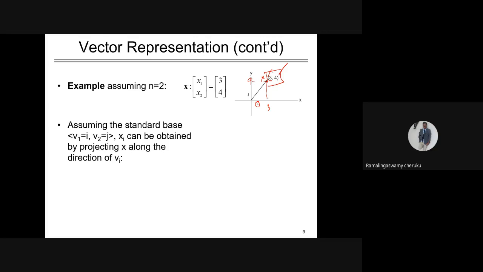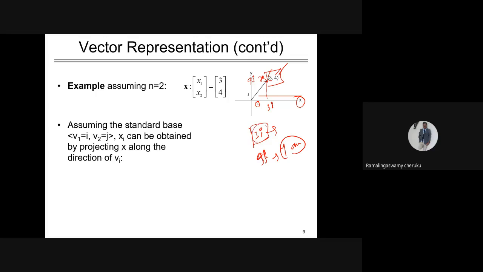So basically, these 3 and 4 represent the projections. What is the projection of the particular x on the x axis? It is 3i, and this is 4j. The 3i is the projection of point x in the x direction. The 4j is the projection of point x in the y-axis direction.